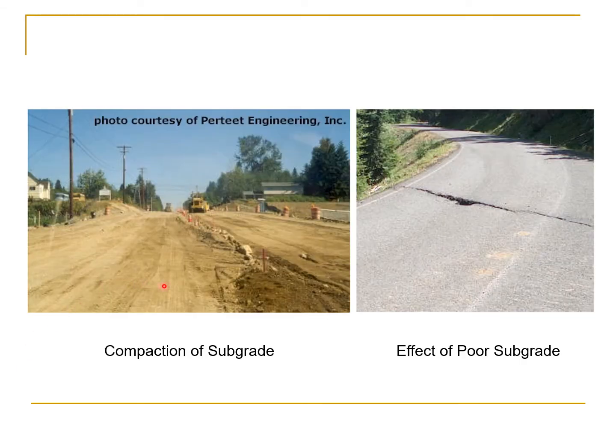Well, on this particular slide, you can see that compaction is being done, and look at the effect of poor subgrade. Because of the poor subgrade, ultimately we are having a defect at the top of the pavement like that.